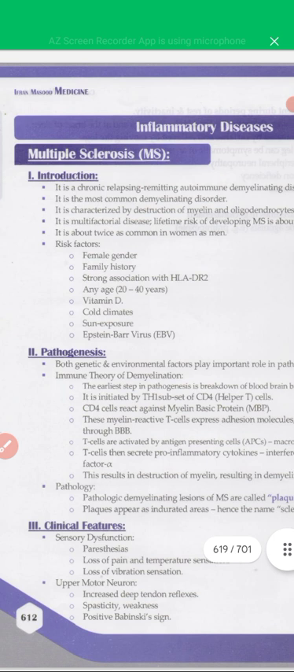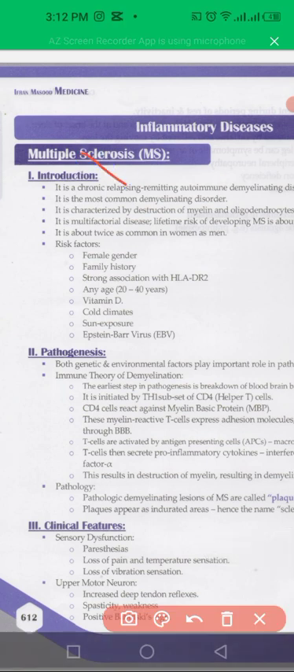Okay, next one is multiple sclerosis, a chronic remitting-relapsing autoimmune demyelinating disorder with destruction of myelin and oligodendrocytes. Risk factors are female gender, family history, HLA-DR2 association, and age around 40 years. Also vitamin D related factors, cold climate, sun exposure, or Epstein-Barr virus. So these are some of the common risk factors.